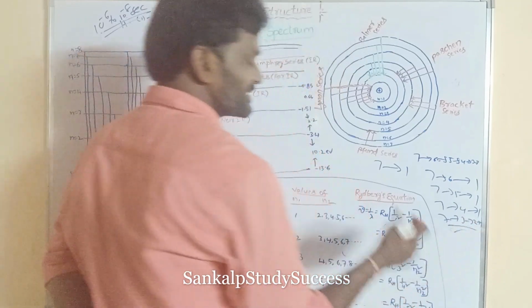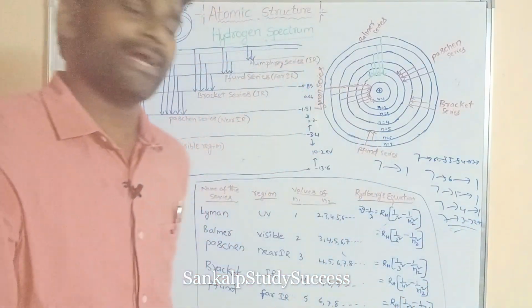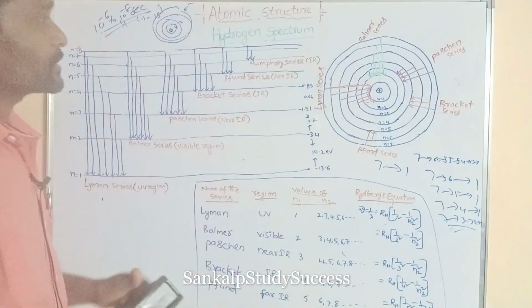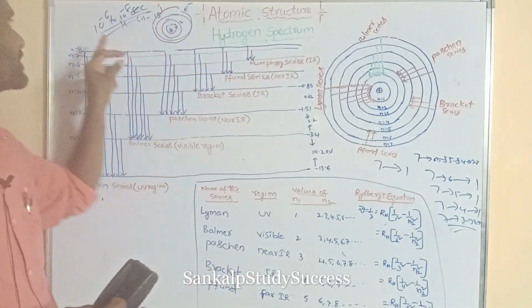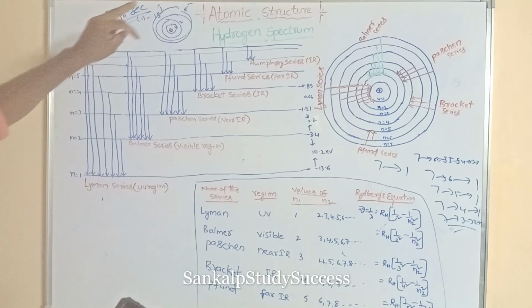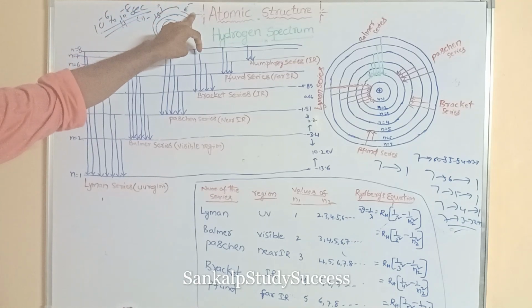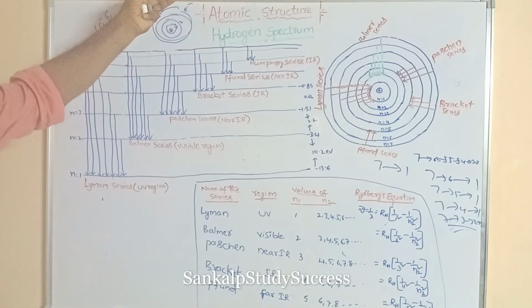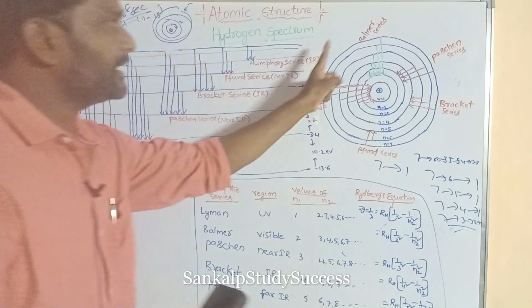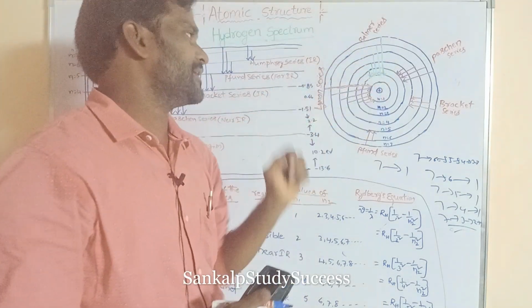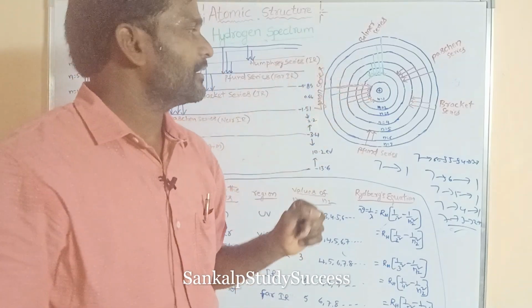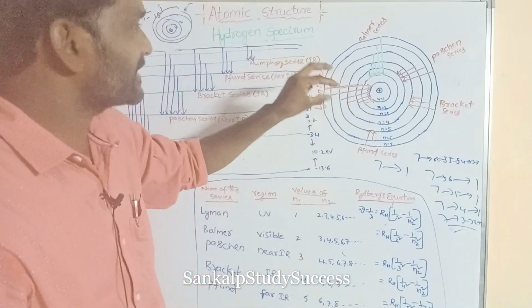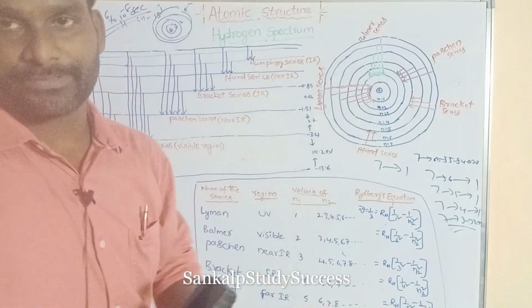So these are the several steps. The excited electron is unstable, its lifetime is very less, so for getting stability, it comes back to the lower energy level by emitting energy directly or in several steps.